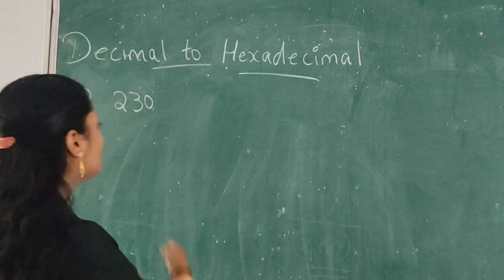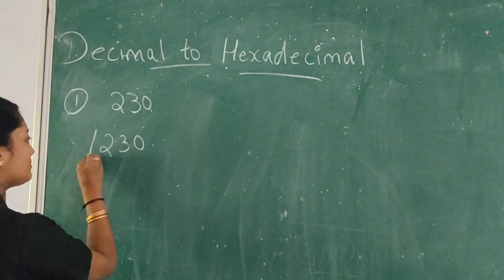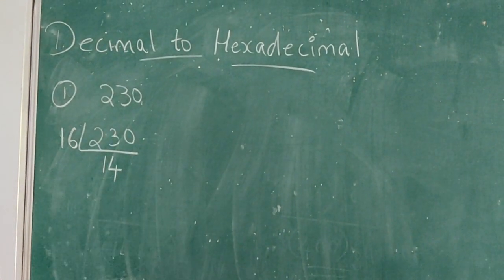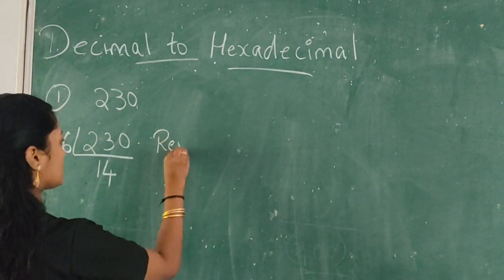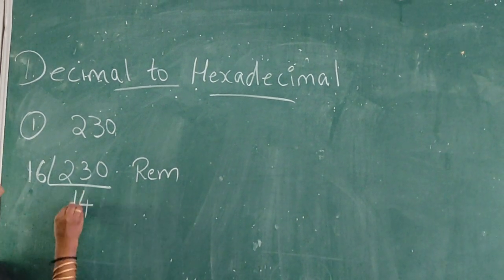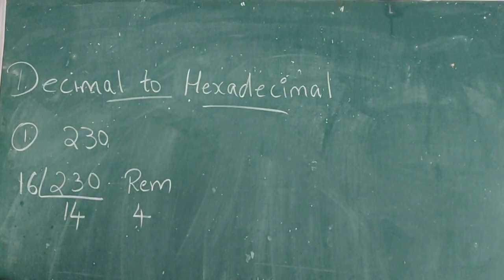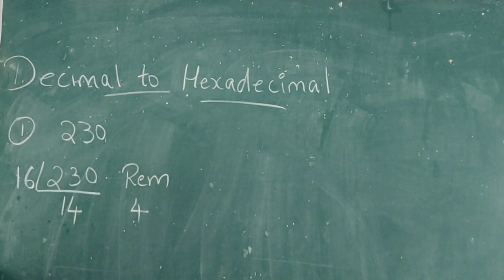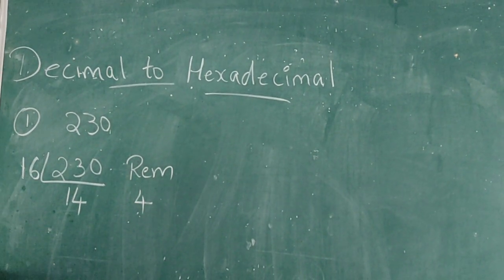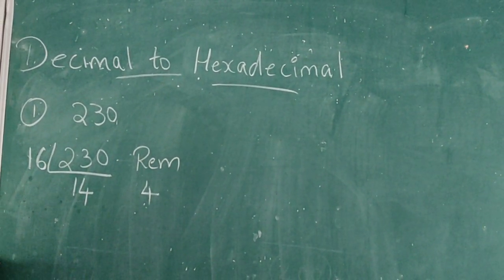Now we will see how to divide this 230. So 230 divided by 16, 14, and you have to write the remainder. 230 divided by 16, 14, and the remainder is 6. Now you have to stop here because 14 is a symbol of hexadecimal. But instead of 14, you have to write the corresponding alphabet. And tell me what is the alphabet for the number 14?